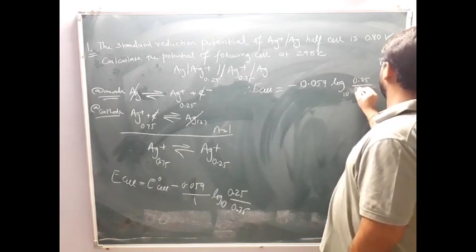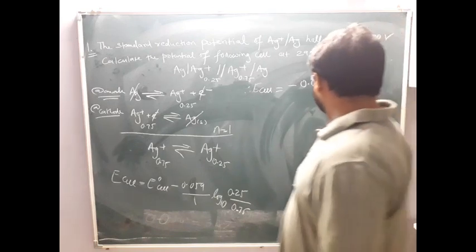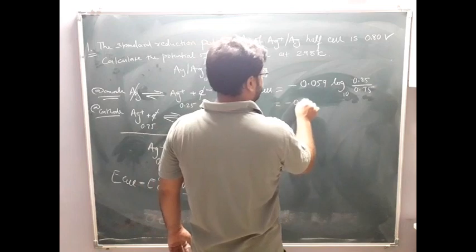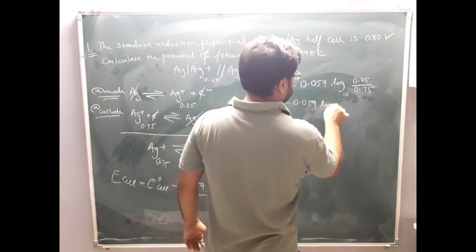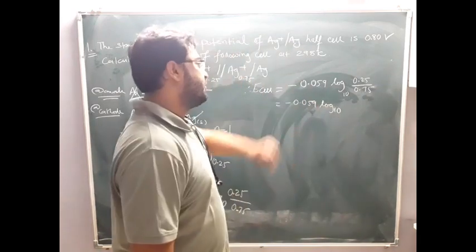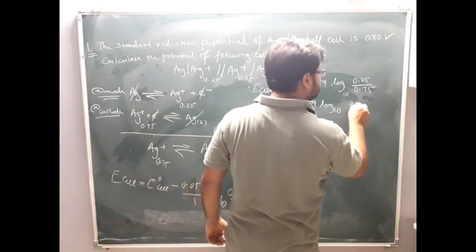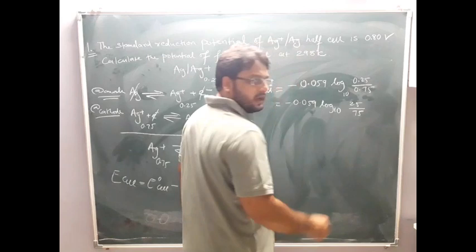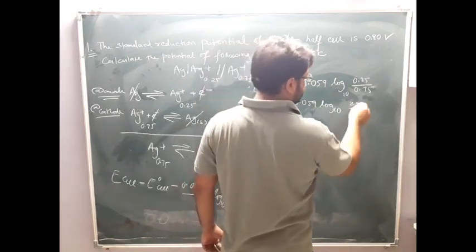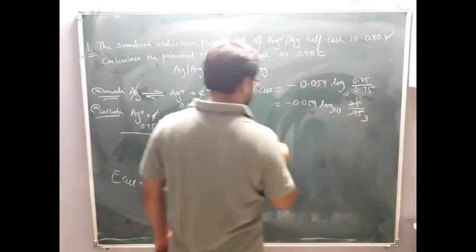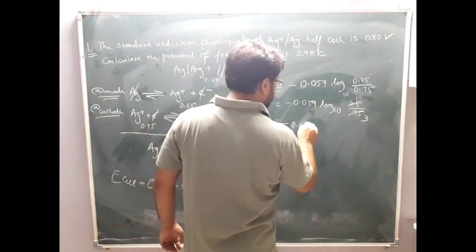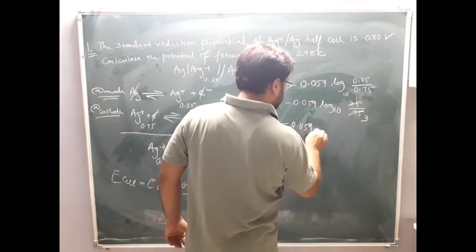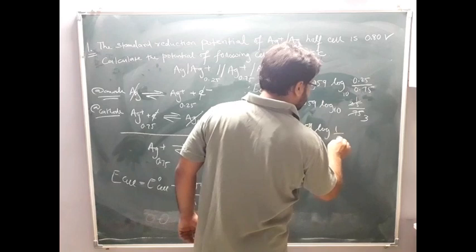0.25 minus 0.7. Now when you solve this, minus 0.059 log to the base 10. Now 0.25 means what? 25 by 100? Yes or no? And 0.75 means what? 75 by 100? The 100 gets cut. So here 25 by 75. The 25s are 1s, the 75s are 3s. So minus 0.059 log 1 by 3.